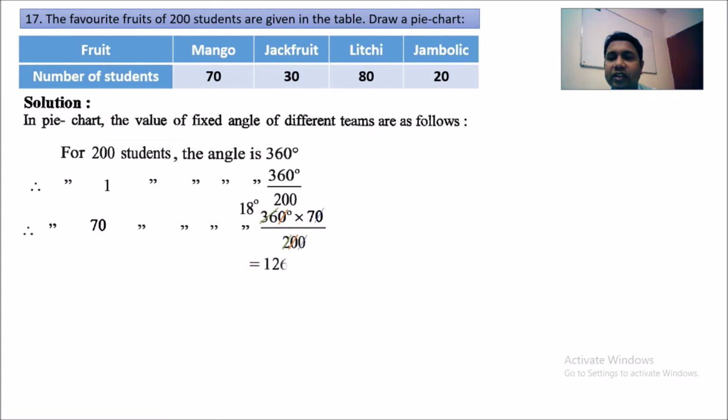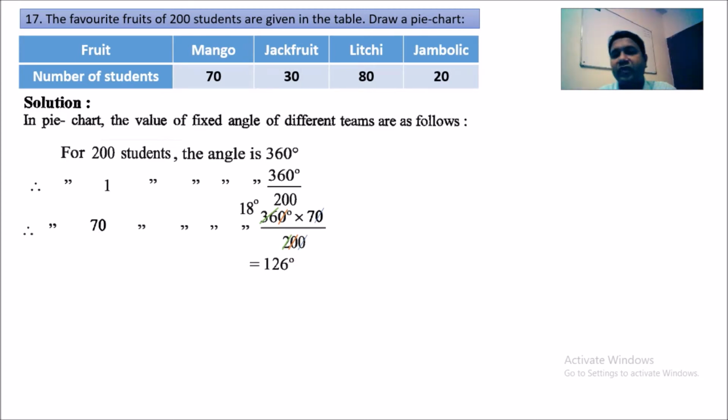2 is just divided by 2, we get 36 divided by 2, that is 18, and 2 divided by 2 is 1. If you multiply 18 degrees with 7, you will get 126 degrees. So in the pie chart we are going to draw 126 degrees for 70 students.